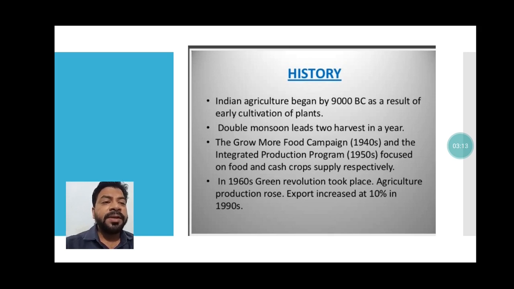The Grow More Food Campaign in the 1940s and the Integrated Production Program in the 1950s focused on food and cash crops supply respectively. Cash crops are those crops generally grown for commercial purposes, for selling purposes, like sugar cane, tea, coffee, rubber. And when we talk about food crops, then major crops like rice, maize, wheat, pulses come in our food crops. So many campaigns were also started by the government to help the farmer grow more food crops as well as cash crops for supply.